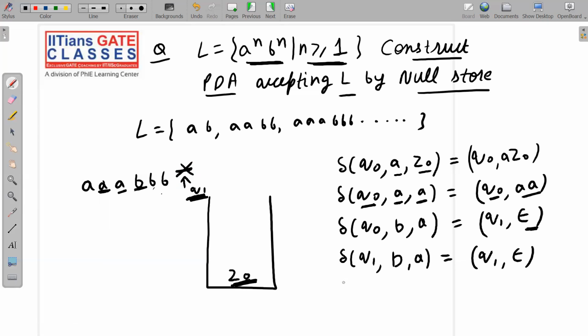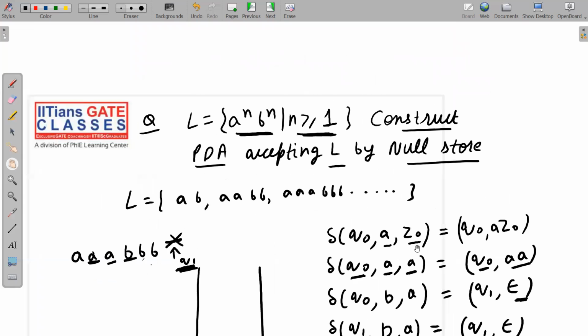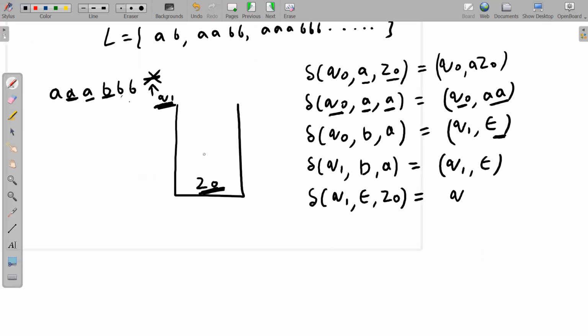So I will write the move directly, that is on Q1: you will read nothing from the tape, and you will read Z0 from the stack. Then you will go to a state. It's your wish whether you want to change state or not. We are accepting by null store now, so let me change state for you, no problem. And since you are making this PDA with null store, you will push nothing onto the stack.